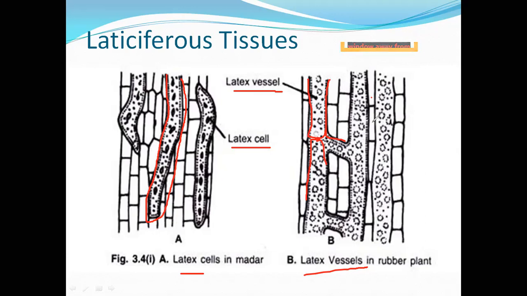The most common examples for these vessels are Caricaceae, meaning Carica papaya, papaya, and Sapotaceae, Achras sapota, sapota. These are the best examples. Clear?